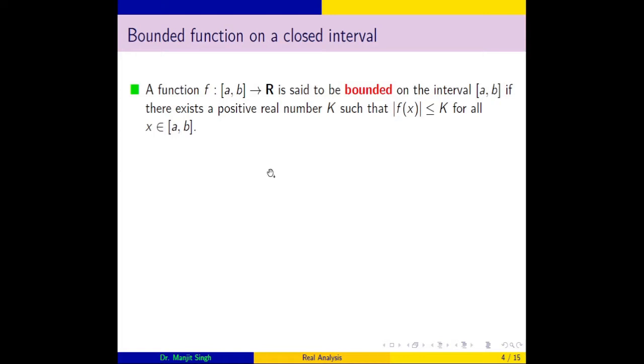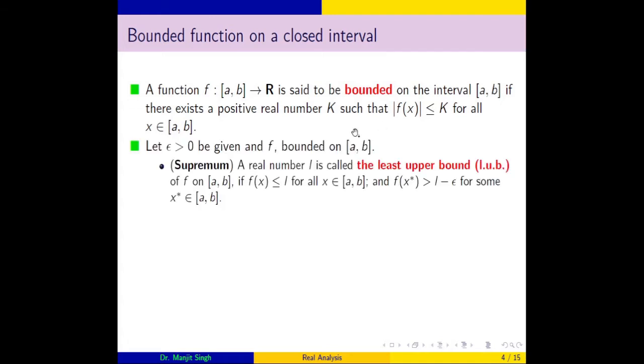So if we consider a function defined on a closed interval which is bounded, then there is a positive real number k such that all values of the function satisfy this condition: the absolute value of f(x) cannot exceed that real number.